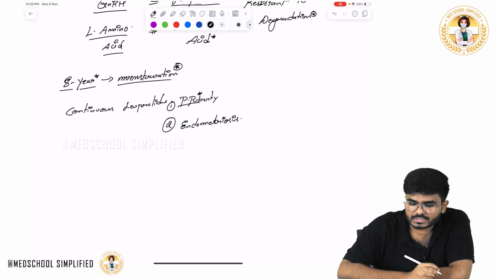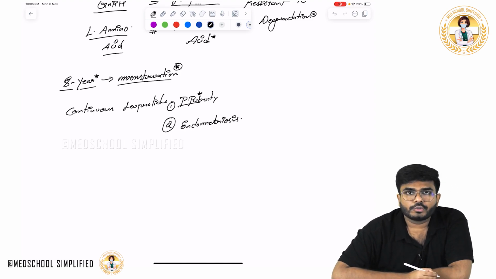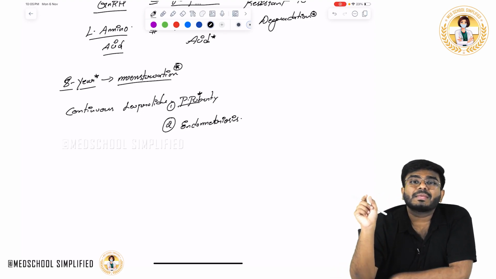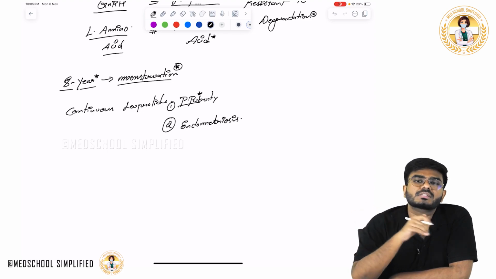Okay, endometriosis. Endometriosis means what? You know it. It's a growth of endometrium outside the uterine cavity. Endometrial growth outside the uterine cavity is going to cause severe spasmodic dysmenorrhea. Okay, severe dysmenorrhea, painful menses. So what you have to do? You have to totally destroy those endometrial implants. Whatever the endometrial implants which are going outside the uterus, you have to just take them out.